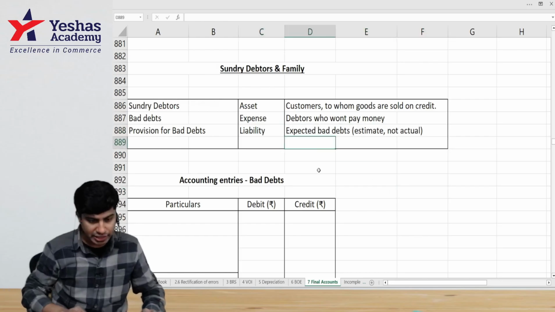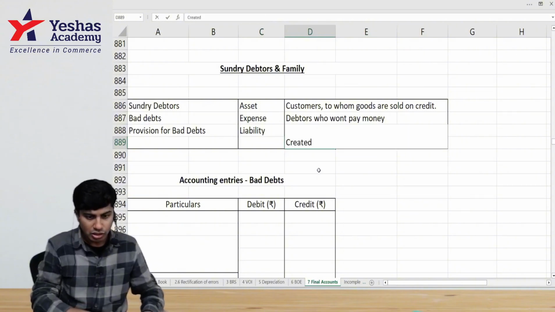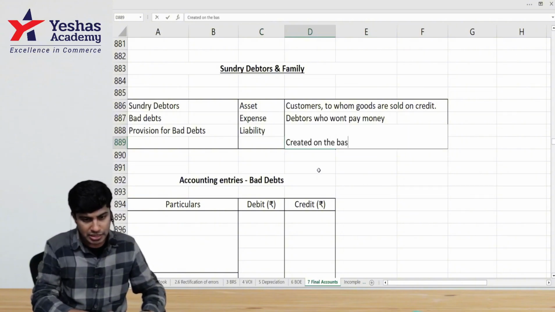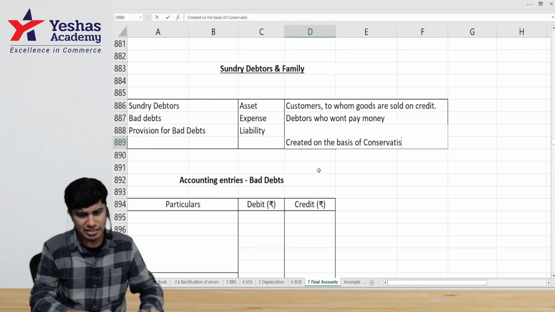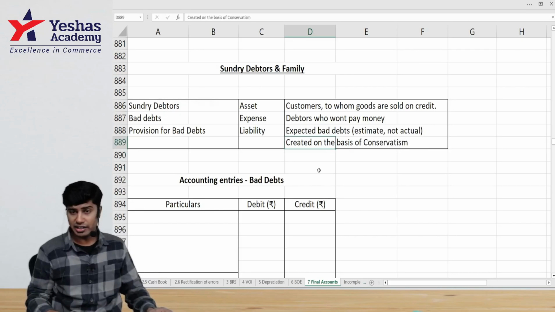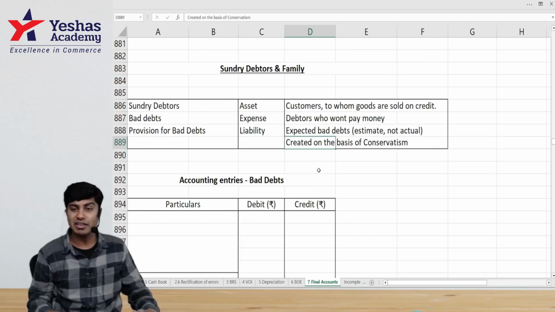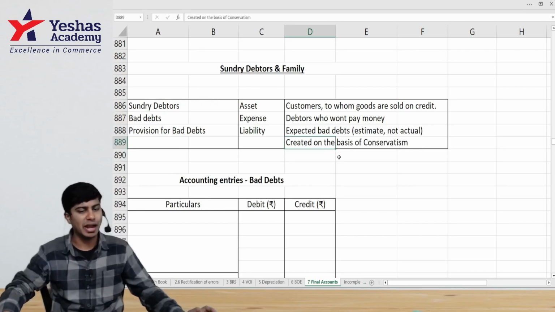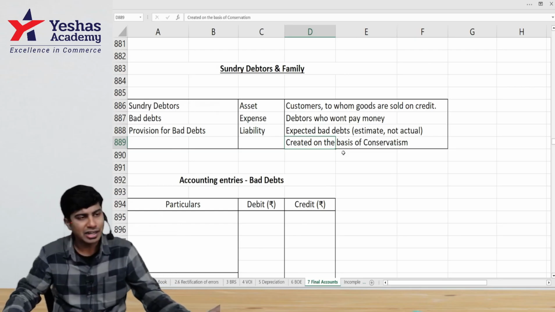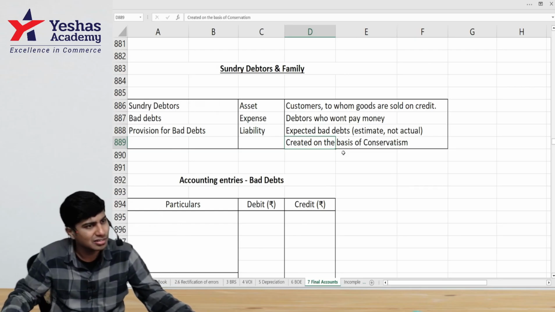Why is it created? It is created on the basis of conservatism. What is the reason why we create it? On the basis of conservatism. And this provision for bad debt is an estimate. We'll discuss it later. Right now, character introduction is done.